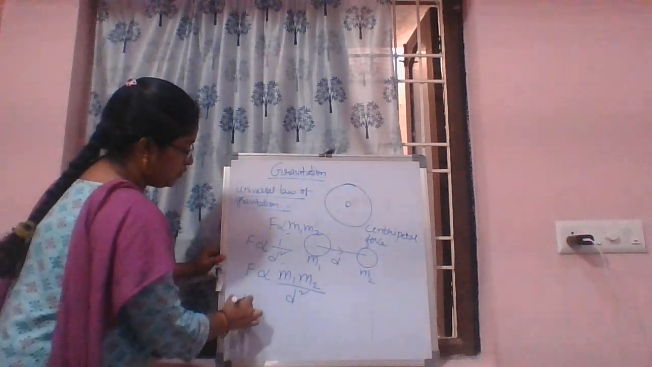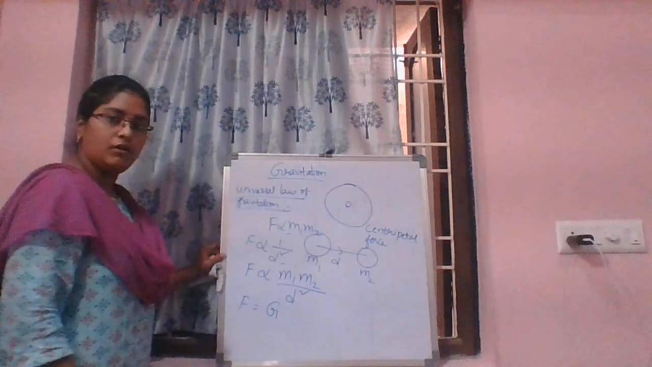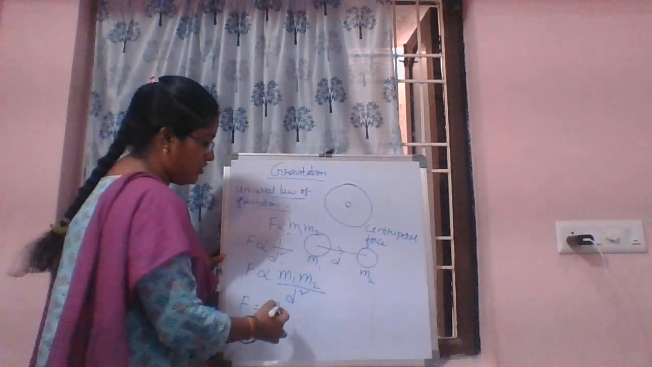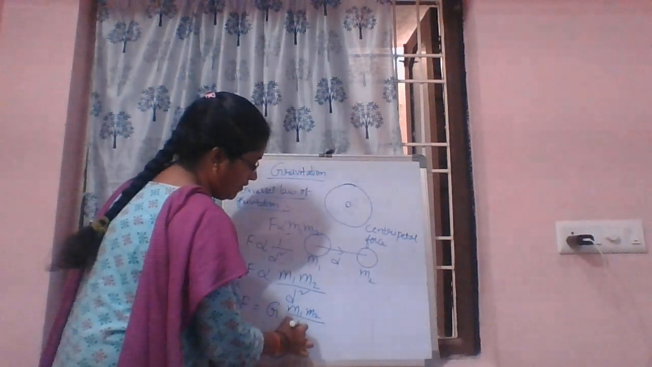To remove the proportionality, let's keep a proportionality constant G, the universal gravitation constant. So F equals G m1 m2 by d square.